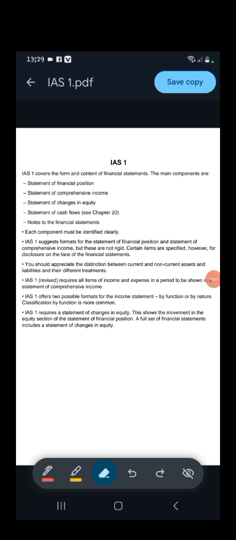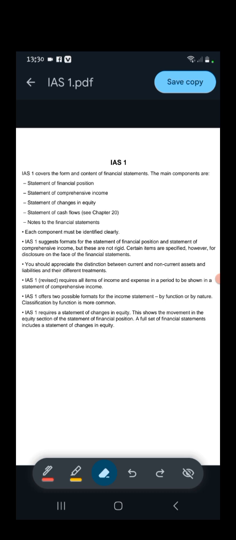IAS 1 Presentation of Financial Statements. IAS 1 basically covers the form and content of financial statements. The main financial statements are Statement of Financial Position, Statement of Comprehensive Income, Statement of Changes in Equity, and Statement of Cash Flows, which is followed by Notes to Financial Statements.